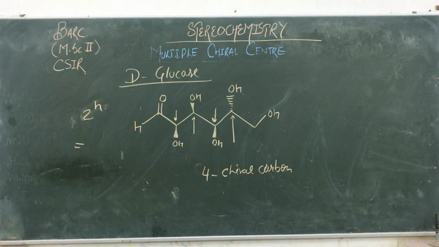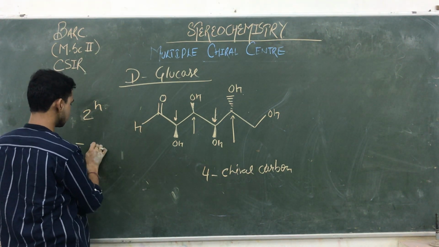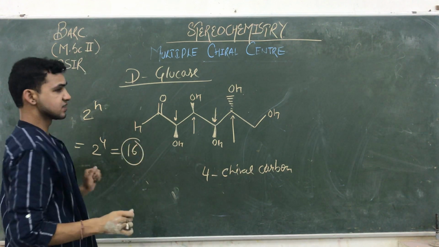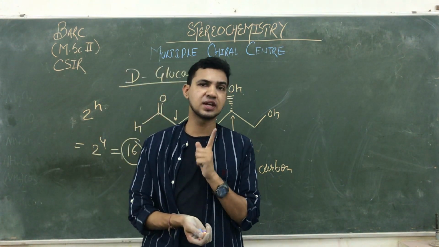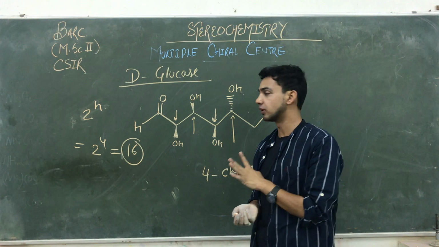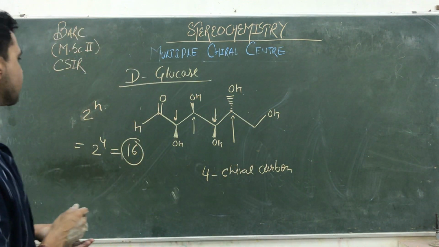Generally the 2^n rule says n is the number of chiral carbons. So we are using 2 to the power 4 and we are getting 16. 16 isomers are possible, in which one is the enantiomer, and the other 14 are generally diastereomers. जो बाकी के 14 होंगे वो diastereomer forms में generate होंगे.